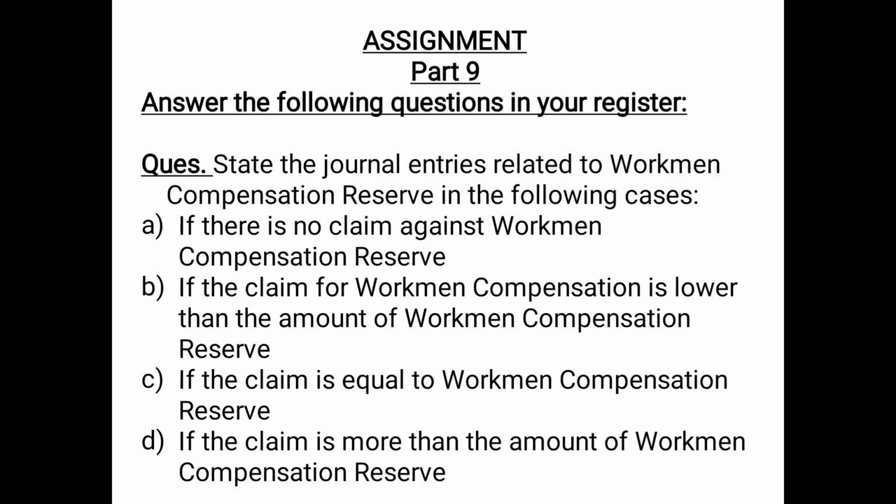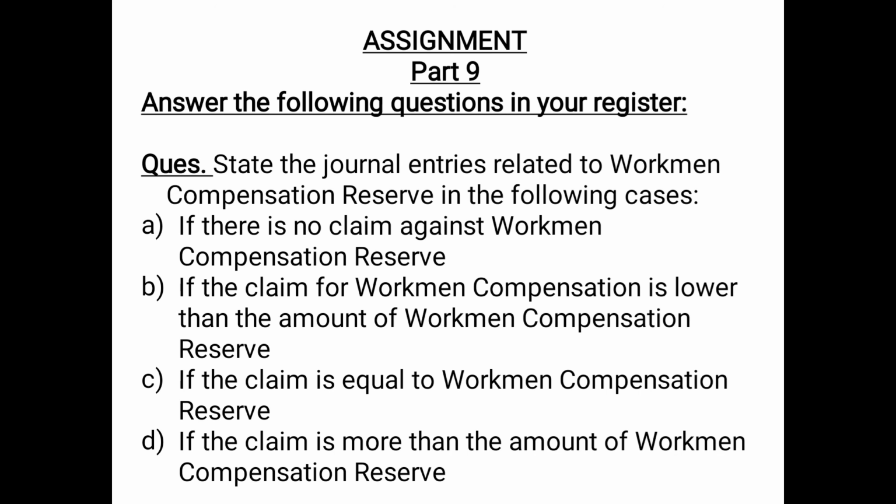In such a case, there will be two entries, one for adjusting the claim and another one for writing off the loss. So the first entry for adjusting the claim will be workmen compensation reserve account debited with the amount of reserve, revaluation account debited with the excess amount of claim, to provision for workmen compensation claim account with the amount of total claim to be met.